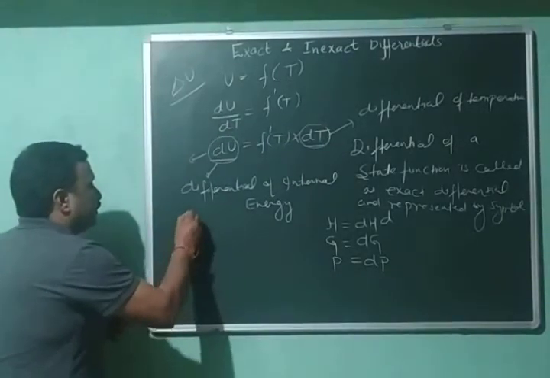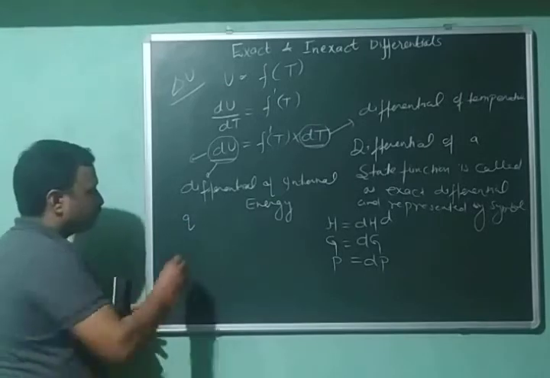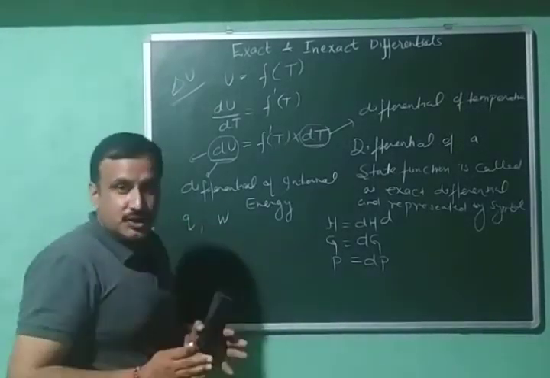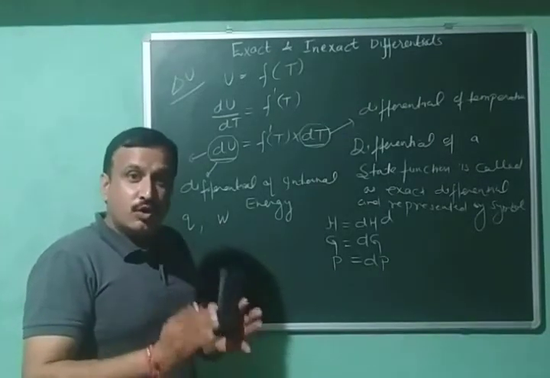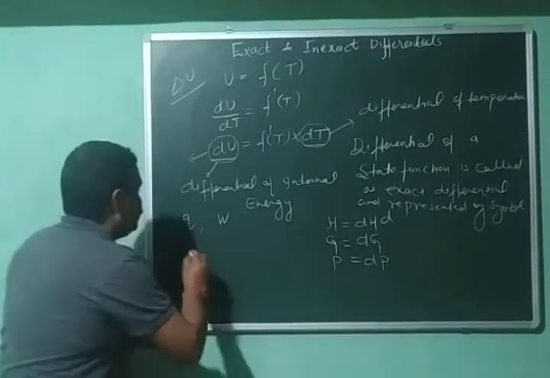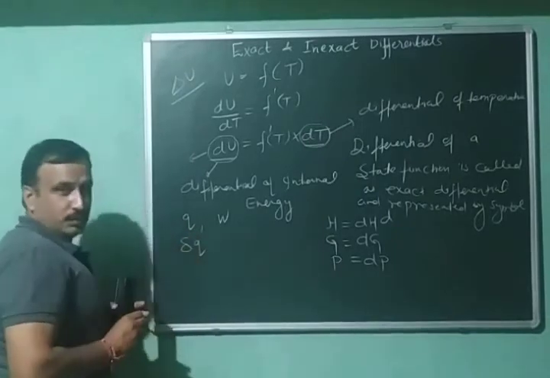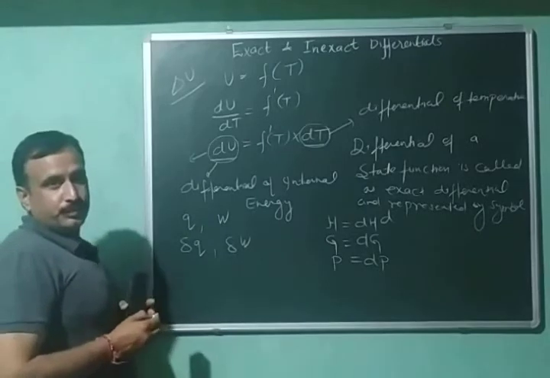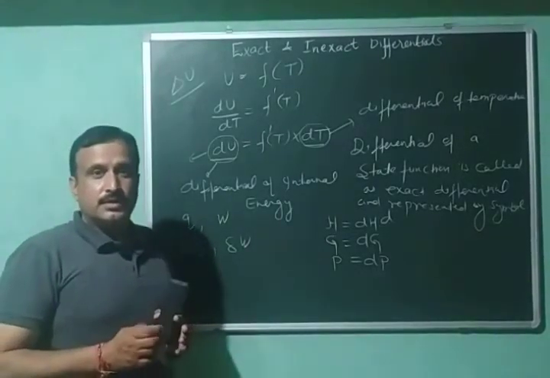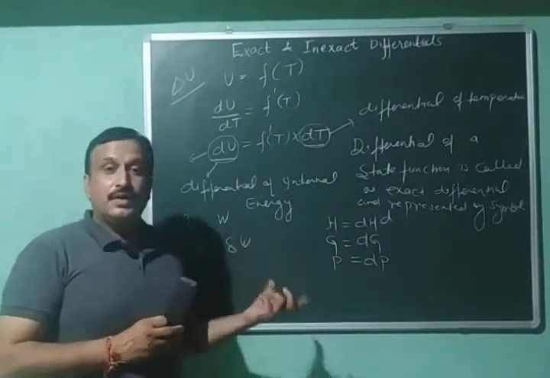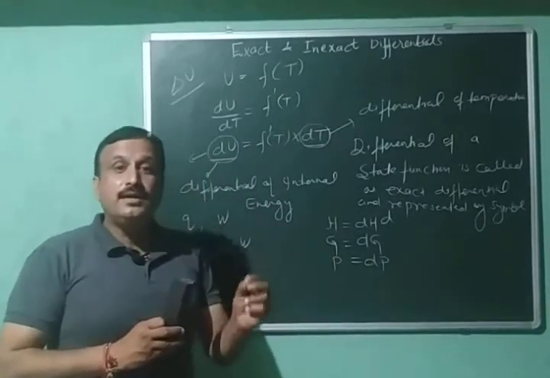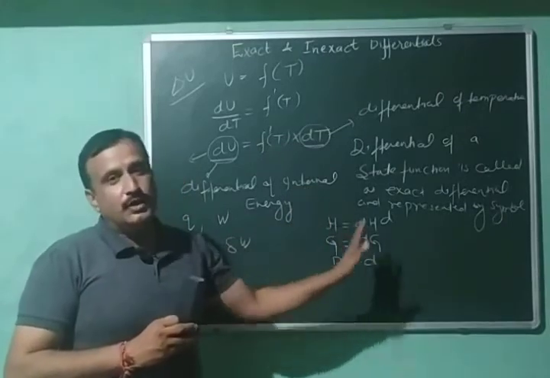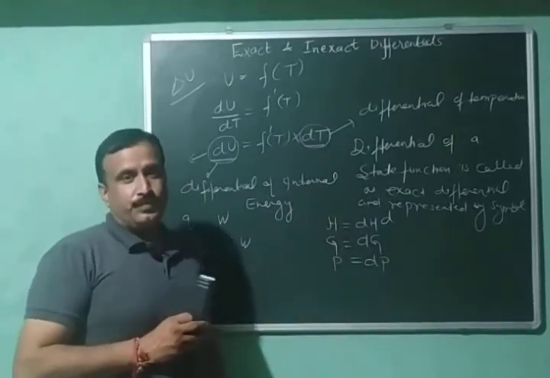For example, heat is a path function, work is a path function. So their differential, that is, a very small change in their value, will be represented by delta q and here also delta w. Understood? So the differential of a path function is called an inexact differential and the differential of a state function is called an exact differential. Understood?